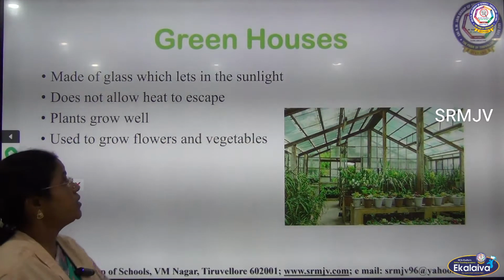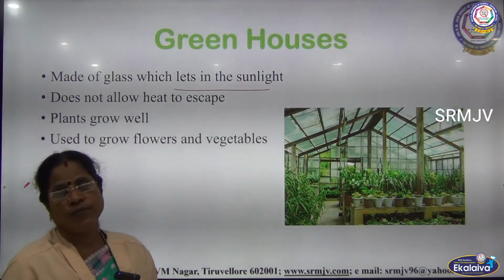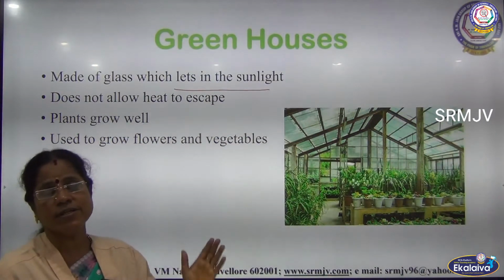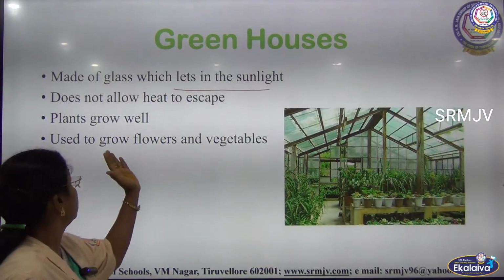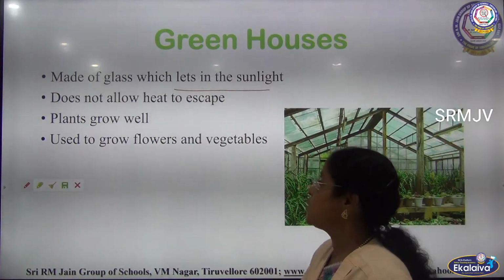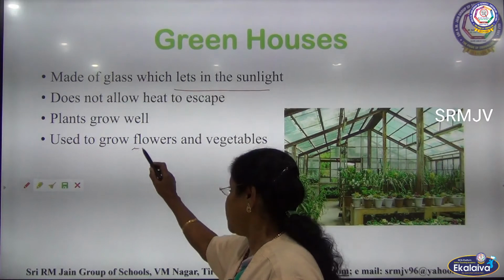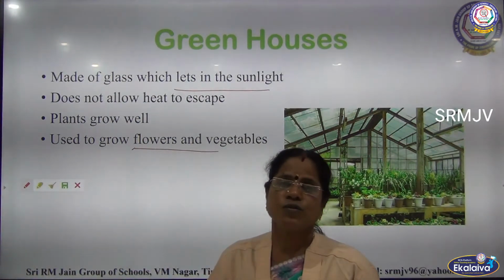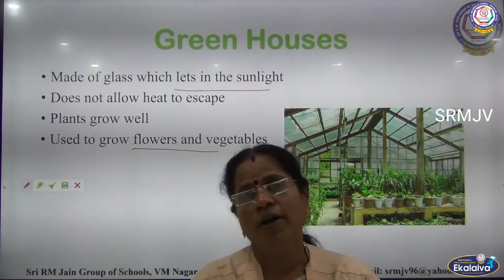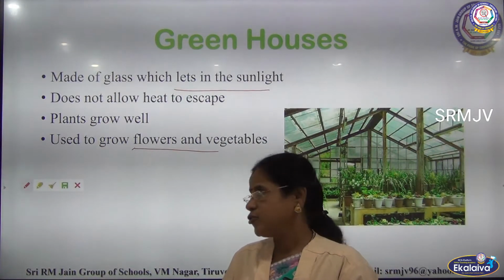It allows the sunlight to enter the greenhouse, but at the same time it does not allow heat to escape, so that plants grow well. Greenhouses are used to grow particular flowers and vegetables. What is the purpose of the greenhouse? It protects the plants from too much cold or heat, so that the plants grow well. Is it clear, children? Okay.